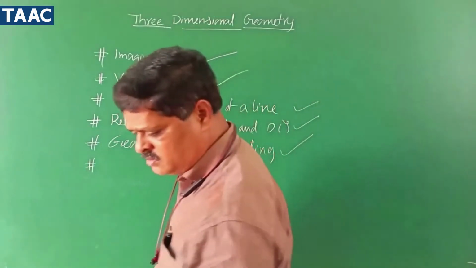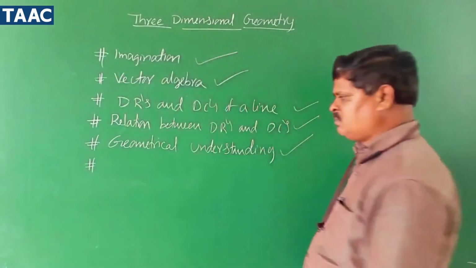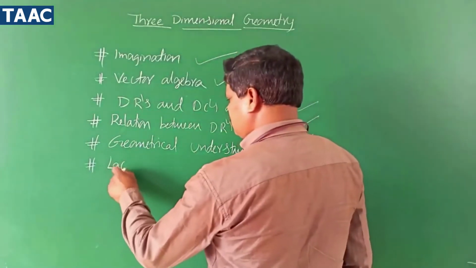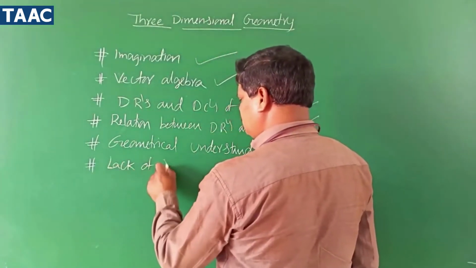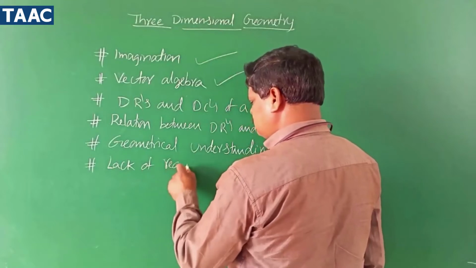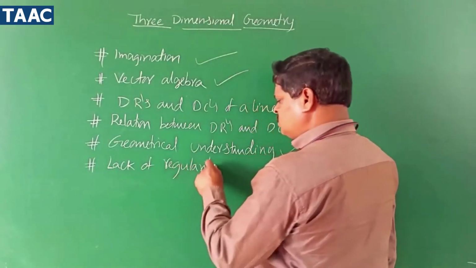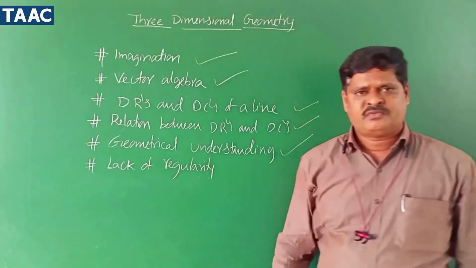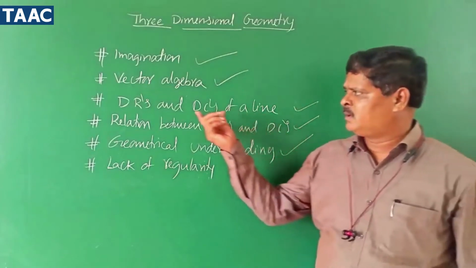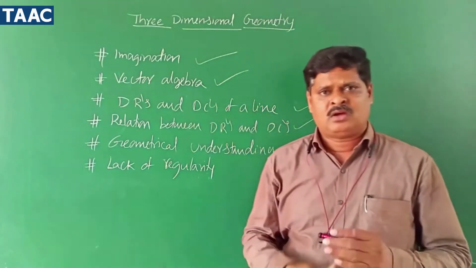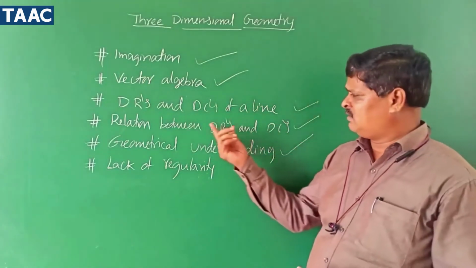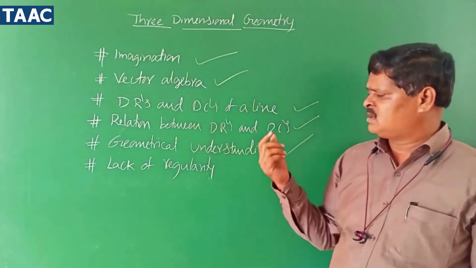And then the next one, lack of regularity. Suppose today we are doing DRs and DCs, and tomorrow the relation between DRs and DCs.